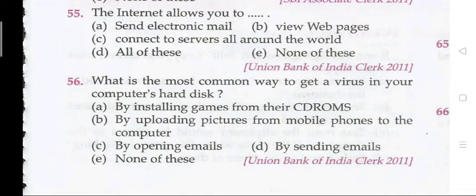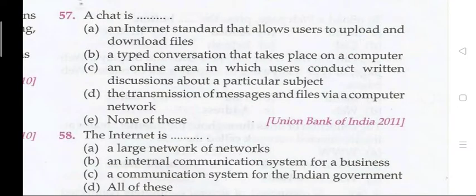The right answer is 56 C, that is by uploading pictures from mobile phones to the computer. Question 57. A chat is a dash. The right answer is B, that is a typed conversation that takes place on a computer.